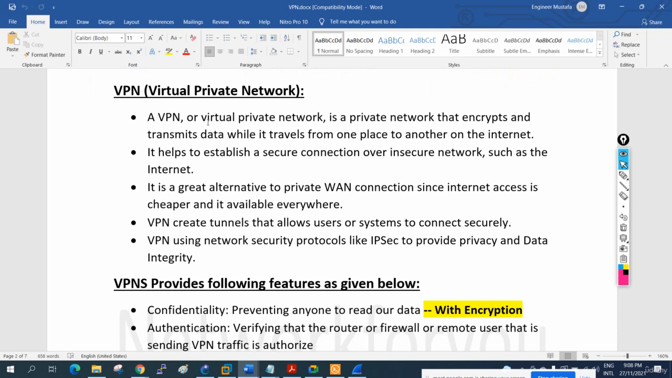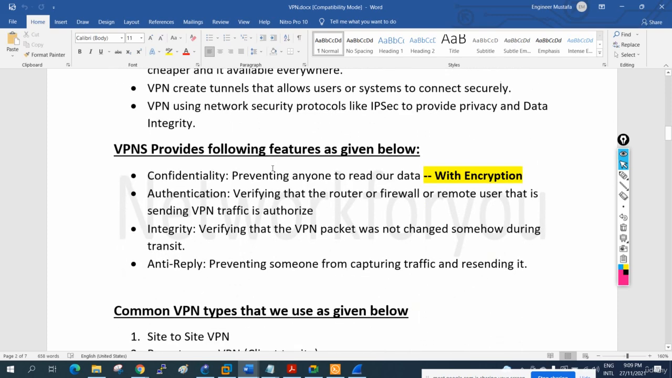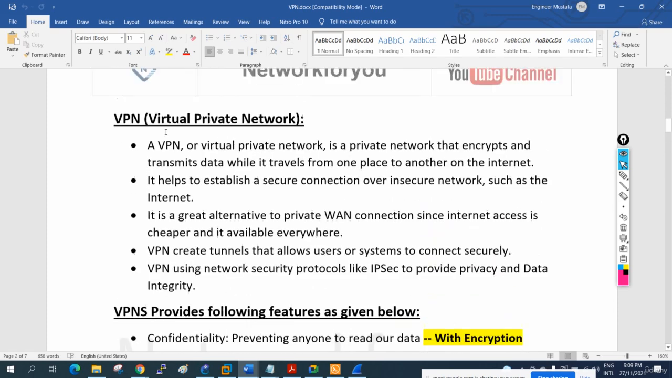Why are we using this? Because to save the cost. If you want to get a private line from the ISP, it will cost more, it will be expensive. To overcome that type of issue, what we will do, we will buy the internet and we will configure the VPN. So we have different types of VPN.